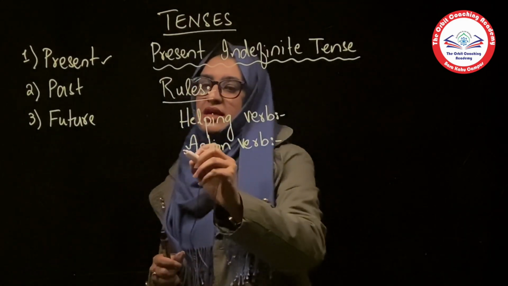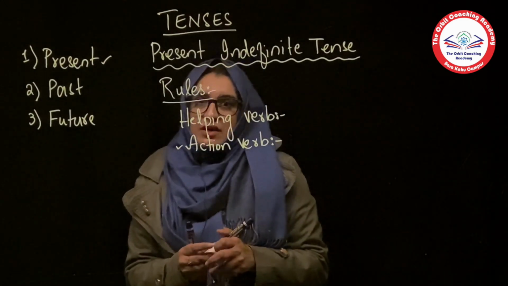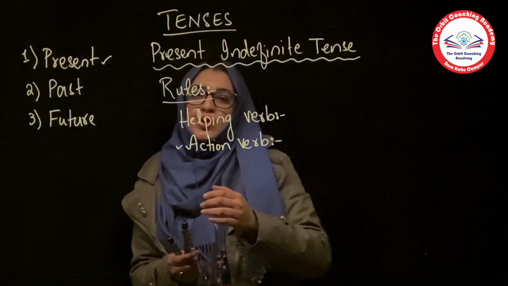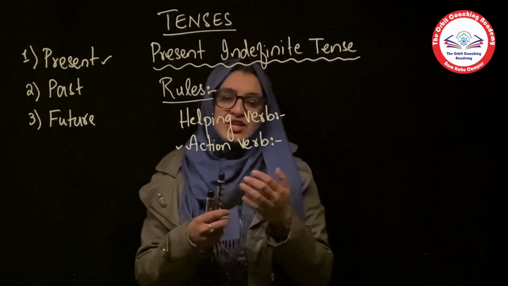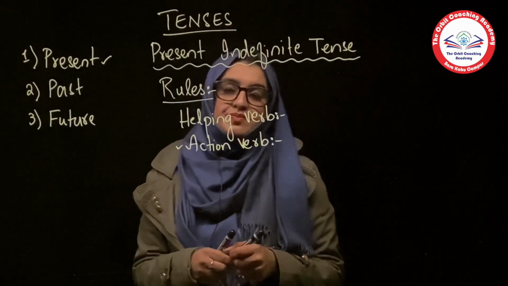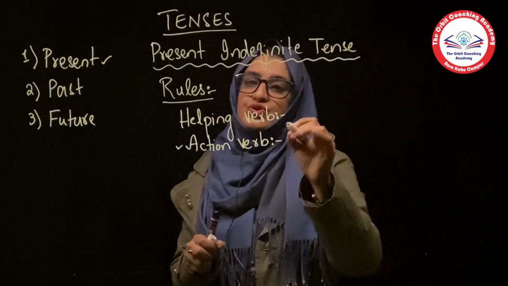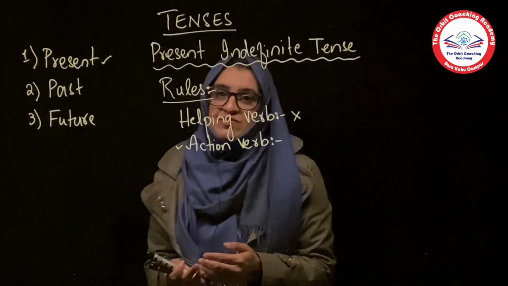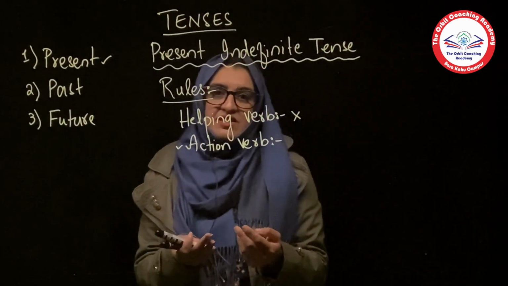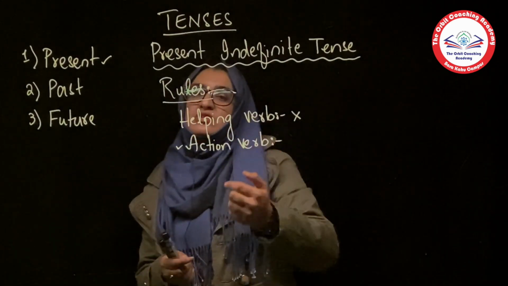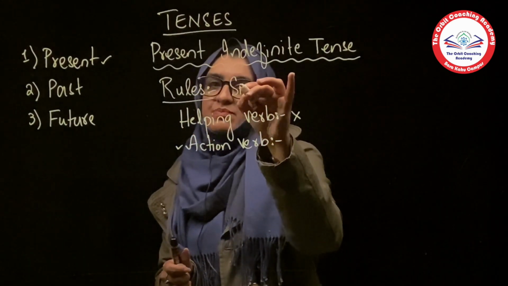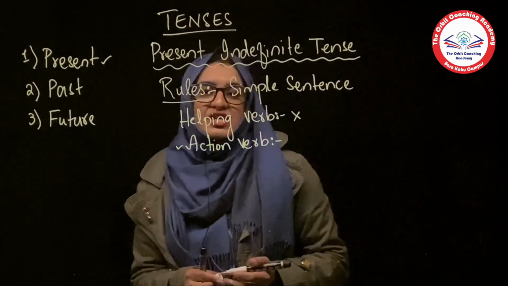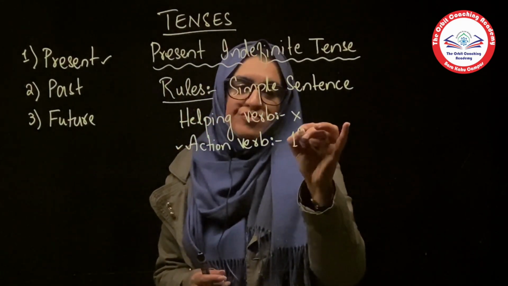Similarly, the second important thing is the action verb. It can be the first form of verb, the second form, or the third form as well. So we were talking about present indefinite tense, which we use on our daily basis. In present indefinite tense, we do not use any helping verb in a simple sentence. And we have three further categories of sentences, that is simple, negative, and interrogative. We are talking about the simple sentence over here, and in it we will not be using any helping verb, while for the action verb we will be using the first form of verb.